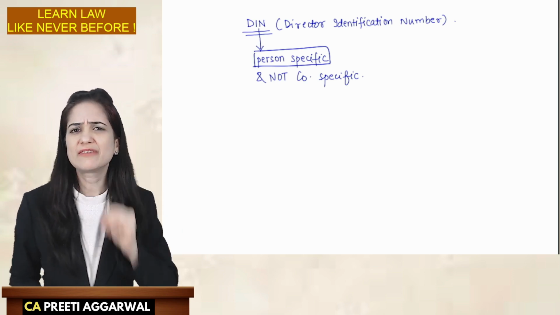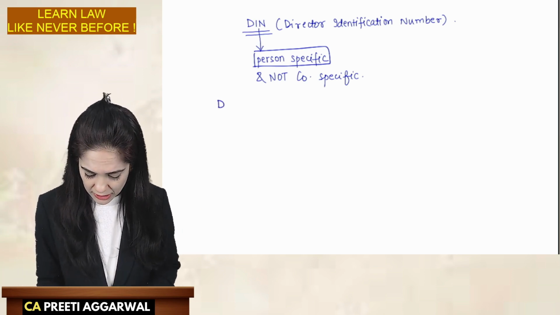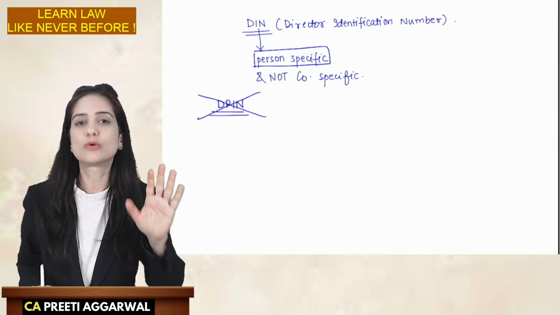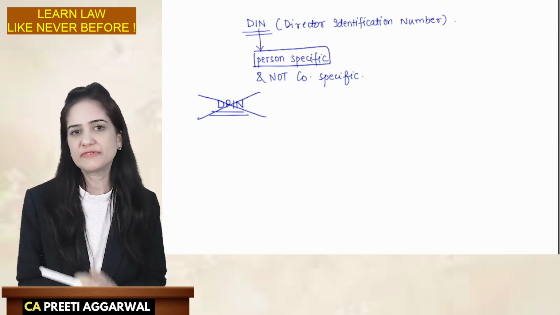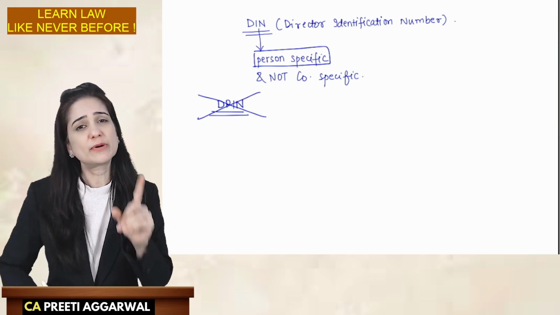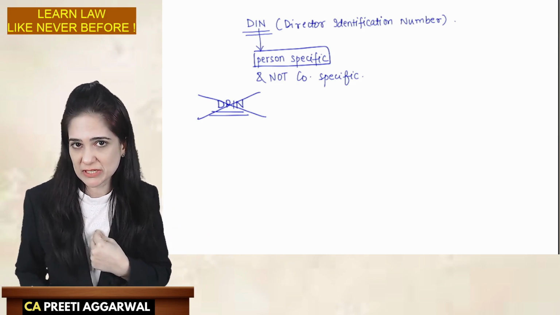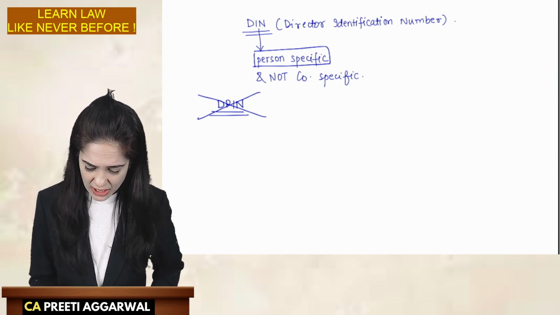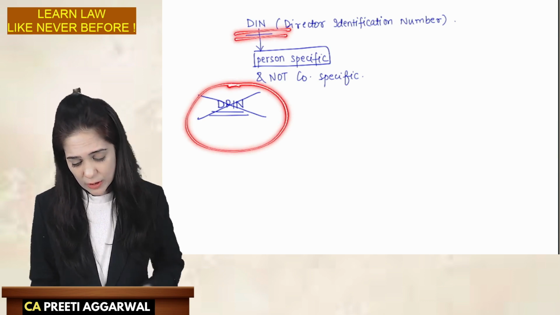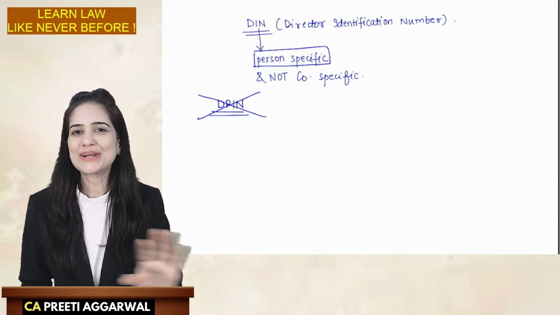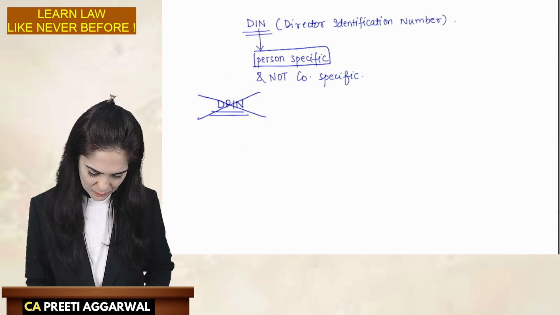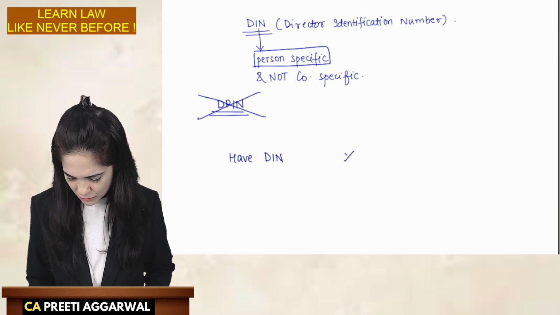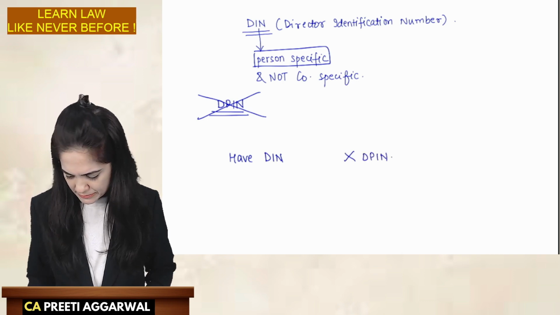Ma'am, I already have a DIN. Do I also need to obtain DPIN if I become a designated partner? Answer is no. If you already have a DIN, then you do not apply for DPIN, because I told you DIN is person specific. Let us maintain records under one number only. So if I want to become a designated partner and I already have a DIN, then I don't need to obtain a DPIN. So if I have a DIN, no need for DPIN.